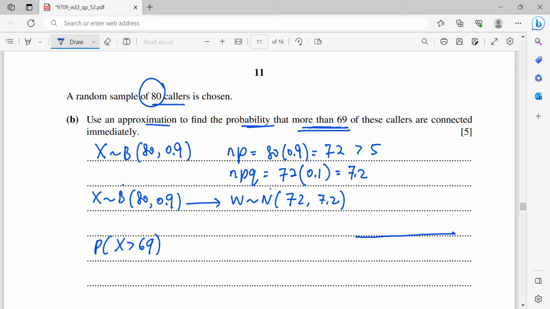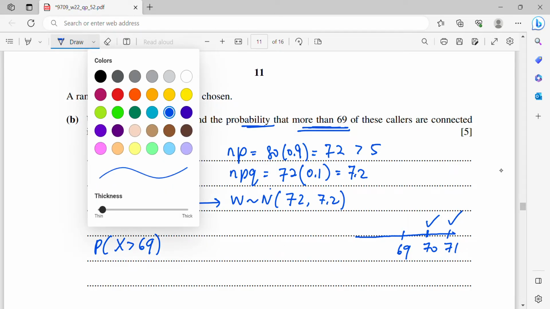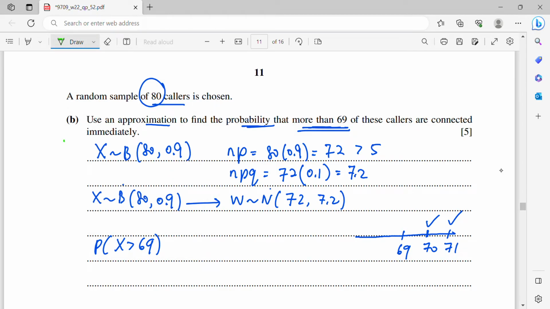So since X is more than 69, I will label 69 first. But then my actual X starts at 70 because it's more than 69. So it will be 70 onwards. This will be my X values. And now we are allowed to plus or minus 0.5 from the given x. So when I minus 0.5 from 69, I will get 68.5. If I plus 0.5 to 69, it will be 69.5.